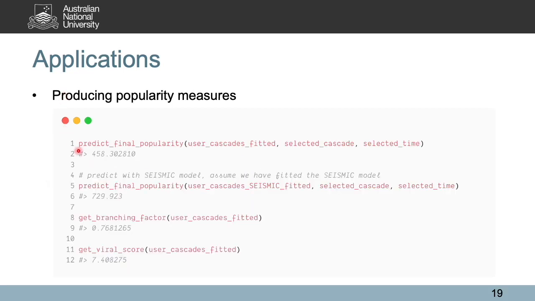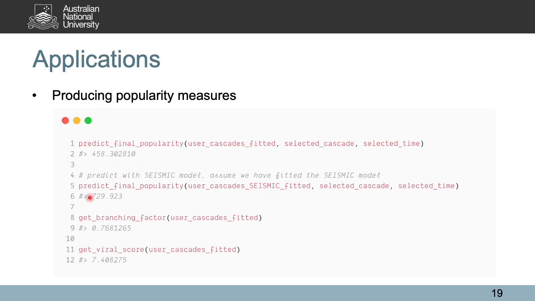Evently can also generate many popularity measures that can be used for analyzing a user or an online content. We show here several known measures described in literature. The final popularity predicts for Reshare cascades the total retweets they might attract in the end. Here, in the first 2 lines, we show the predicted final popularity for 2 different models. And actually, the first model predicts the popularity closer to the actual popularity, which is 458 events for the cascade.